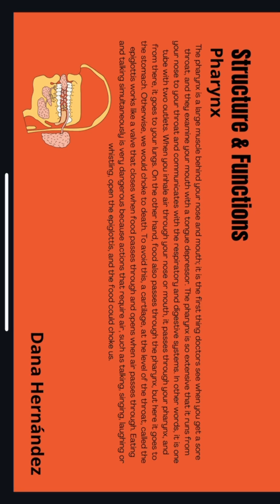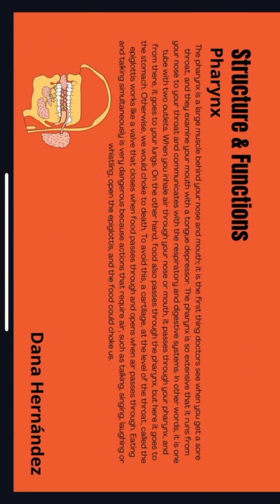Pharynx. The pharynx is a large muscle behind your nose and mouth. It is the first thing doctors see when you get a sore throat and they examine your mouth with a tongue depressor. The pharynx is so extensive that it runs from your nose to your throat, and it communicates with the respiratory and digestive system. In other words, it is one tube with two outlets.